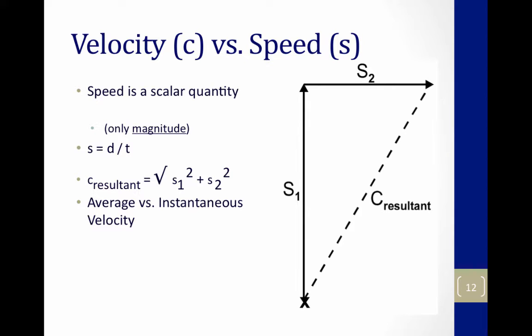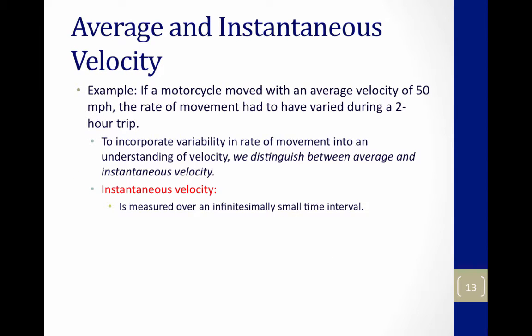So velocity versus speed. Speed is a scalar quantity. Speed is the distance covered divided by the time. Velocity is the distance and the direction covered divided by time. And it can be average or instantaneous. For example, if a motorcycle is moving with an average velocity of 50 miles per hour, the rate of movement has to have varied during a 2-hour trip. That would be the average velocity.